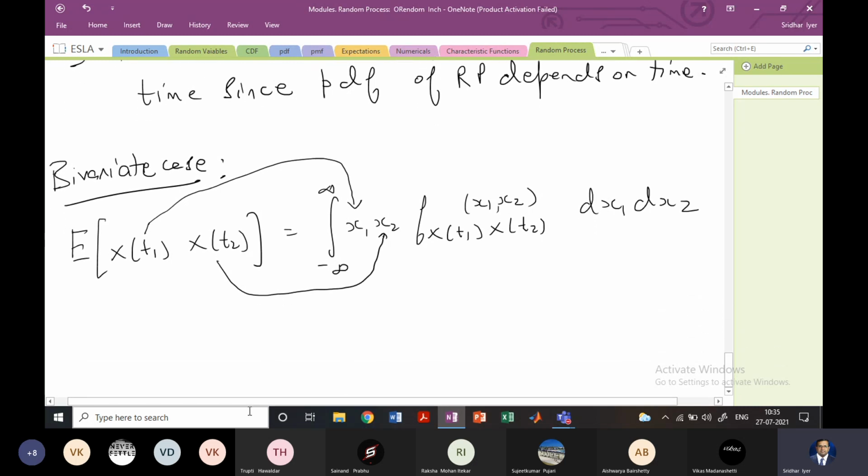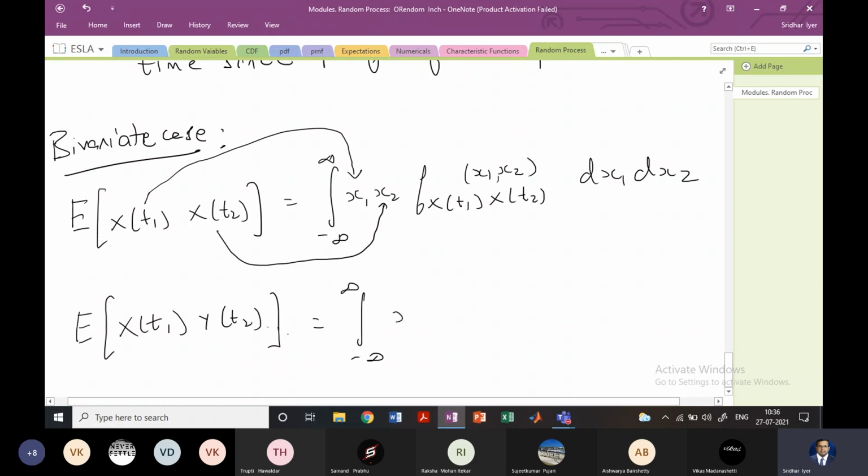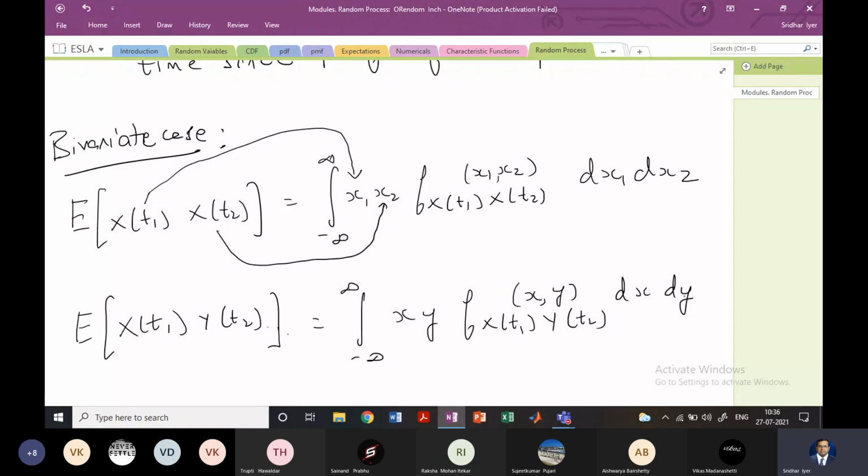You can use the same equation for variance as well. If I want to calculate E of, let's say, x of t1 and y of t2, I'm removing x1 and x2 and just writing x and y. Then the equation is the same: the integral from negative to positive infinity of xy f x t1, y t2 of x comma y dx dy. So the equation remains the same, only we are taking the values x and y. In the earlier case, I had taken x1 and x2.